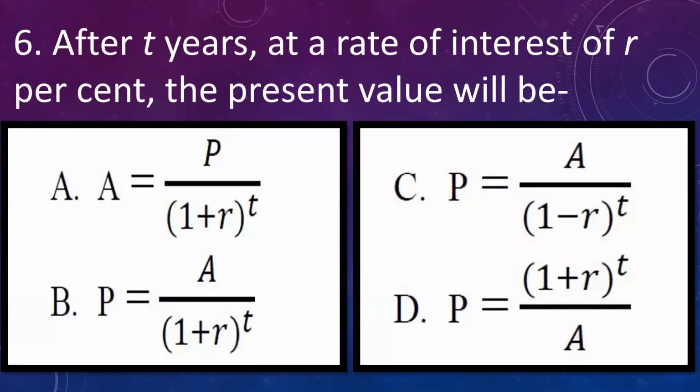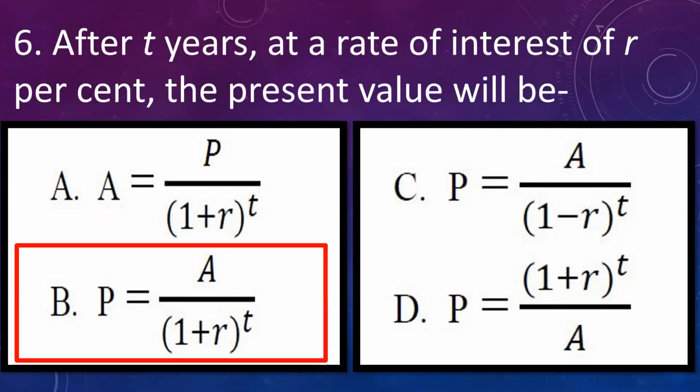Sixth question, after T years at the rate of interest of R%, the present value will be: A. P is equal to A upon 1 plus R raised to T. B. P is equal to A upon 1 plus R raised to T. C. P is equal to A upon 1 minus R raised to T. D. P is equal to 1 plus R raised to T upon A. Answer is B. P is equal to A upon 1 plus R raised to T gives us the present value.